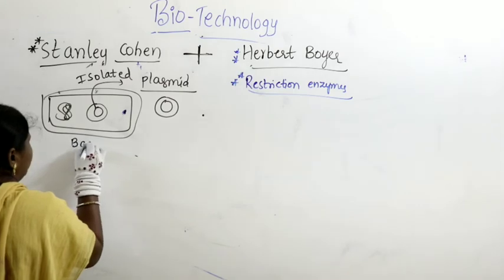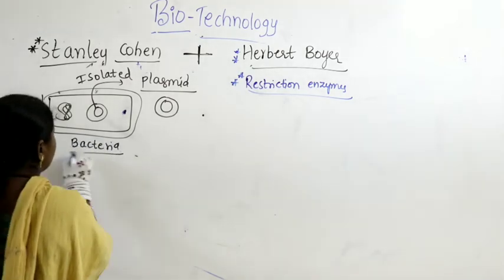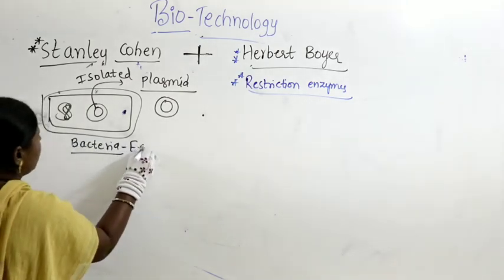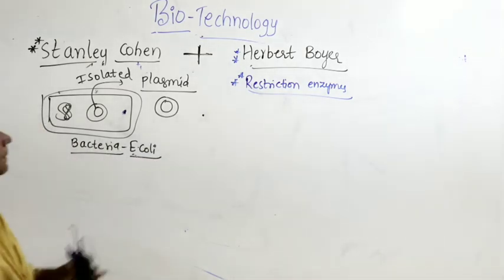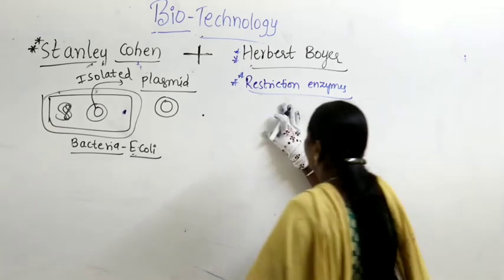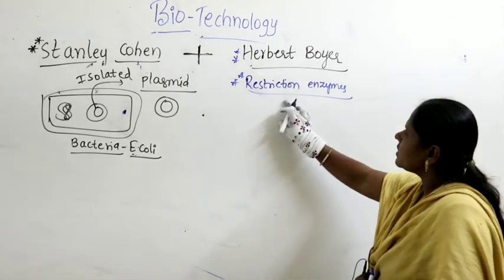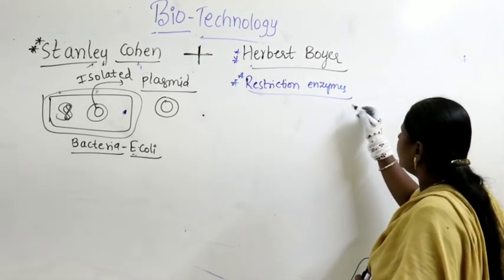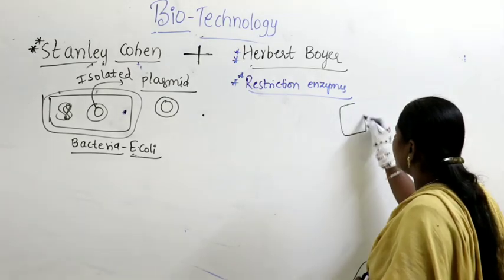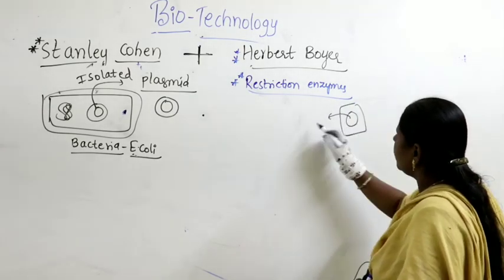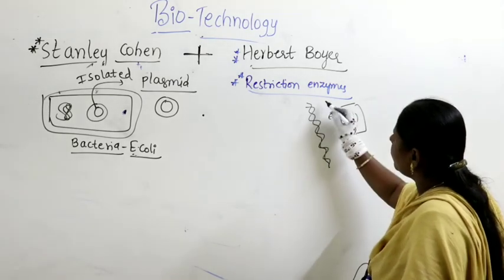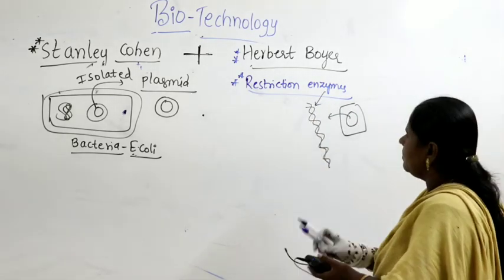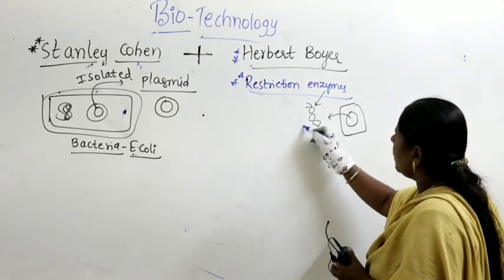This is bacteria, and they did the experiment on E. coli. And what is the discovery of Herbert Boyer? He developed restriction enzymes. From the cell, from the nucleus, he could take the DNA out, and with the help of restriction enzymes he made the DNA into fragments.